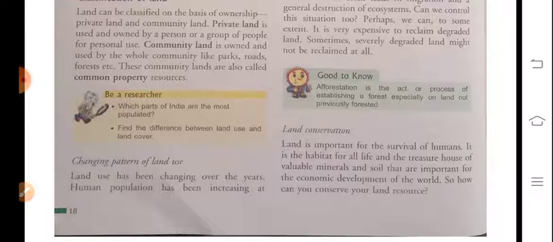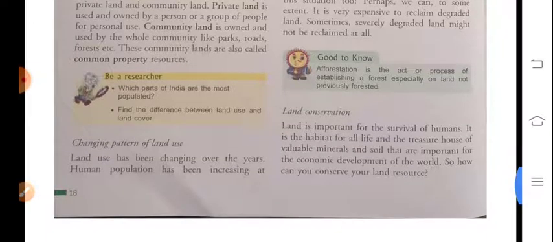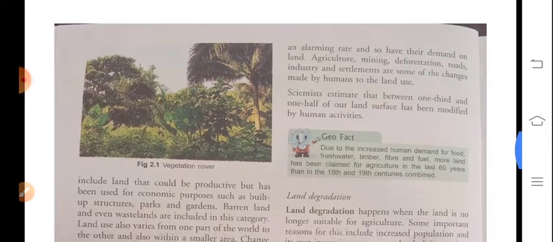Now, changing pattern of land. You know that land has also been changing over the years. Human populations have been increasing at an alarming rate, and so has their demand on land. Lands can also be changed one by one, and it takes thousands of years to convert it from one form to another. Agriculture, mining, deforestation, roads, industry, and settlements are some of the changes made by humans to land use.